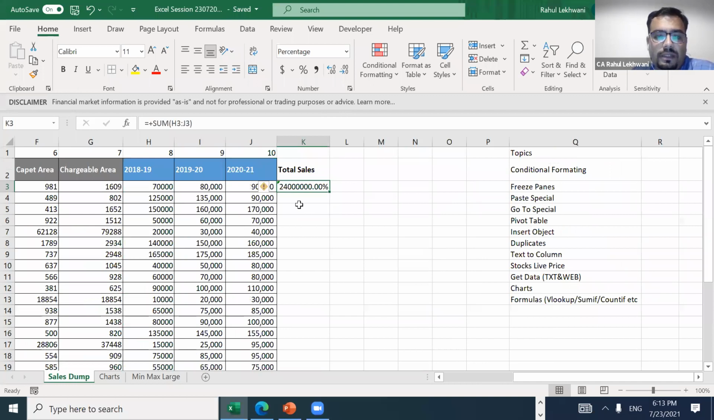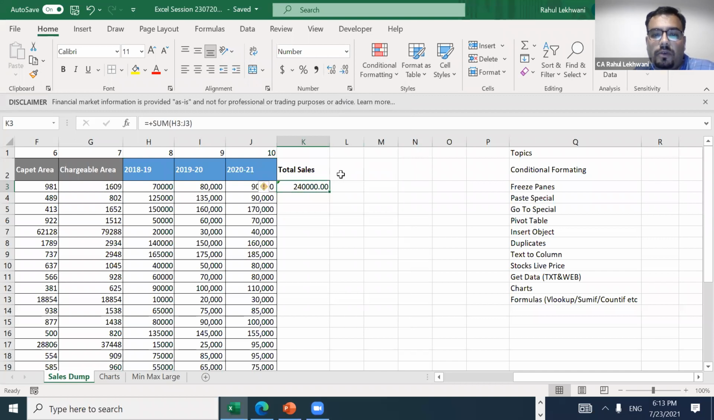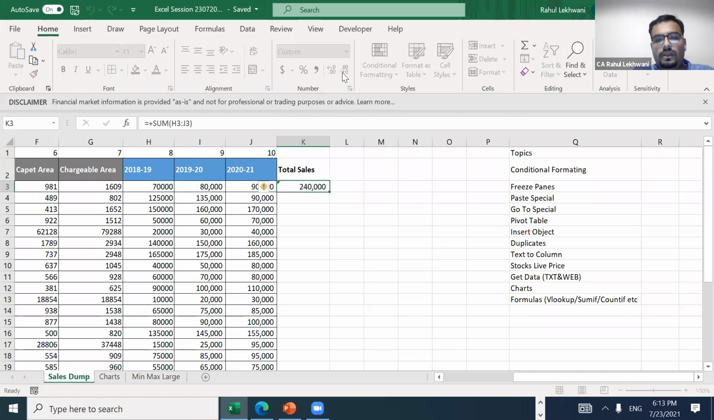See here, the format is percentage. So here it is selected as percentage. There are two options: one is general and one is number. So you just put number, and if you want to remove these dots, just click on this and then remove the dots. Okay, so this is the total.